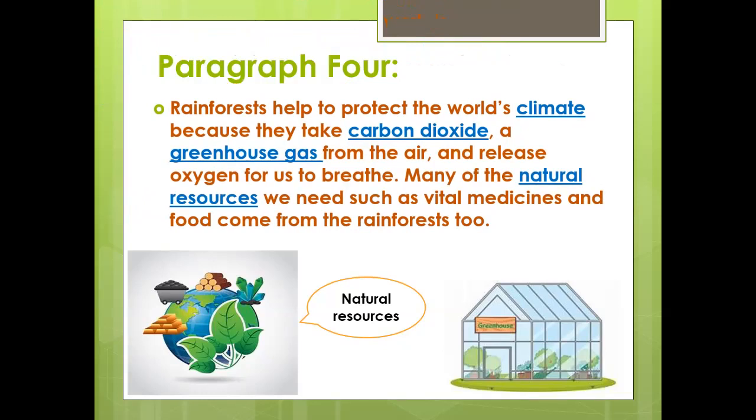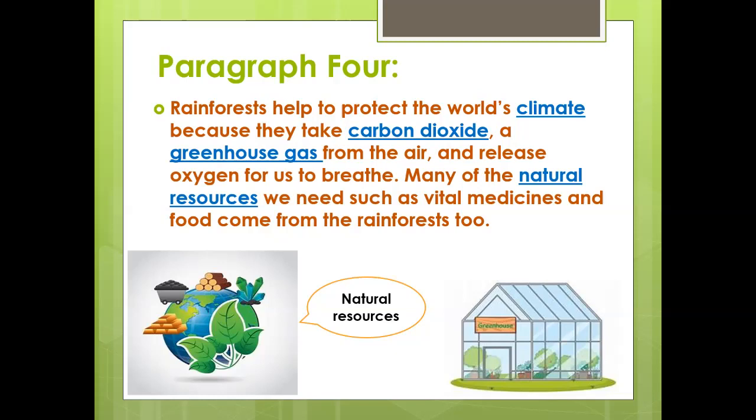Rainforests help to protect the world's climate because they take carbon dioxide, a greenhouse gas, from the air and release oxygen for us to breathe. Many of the natural resources we need, such as vital medicines and food, come from the rainforests too. So, rainforests help our climate. So they work as the saver of the earth.